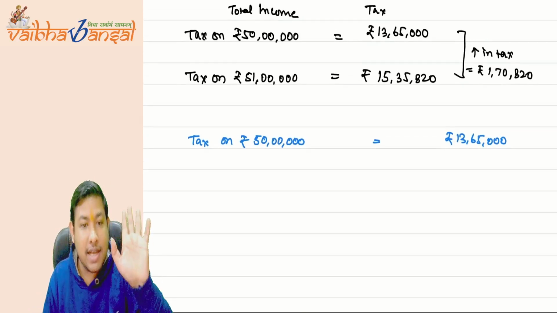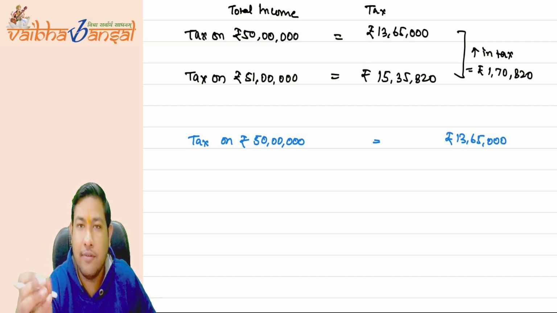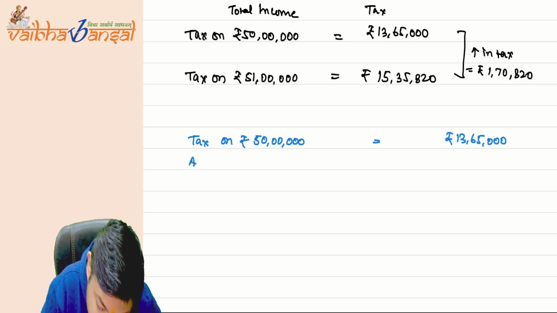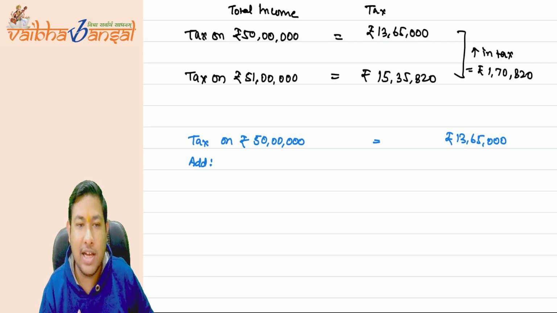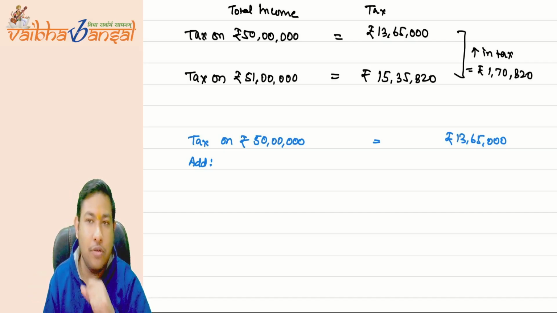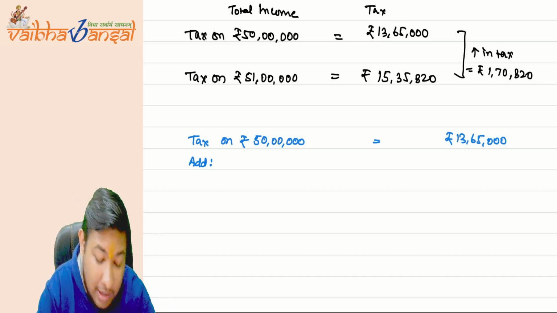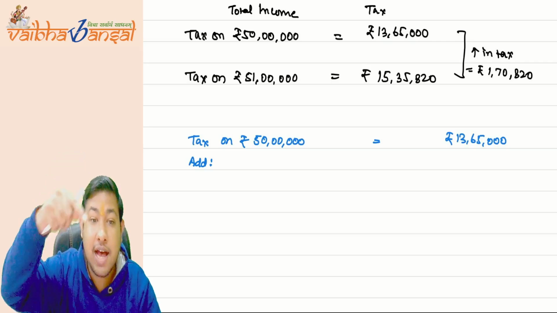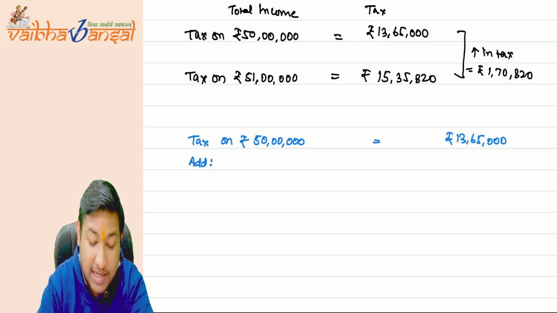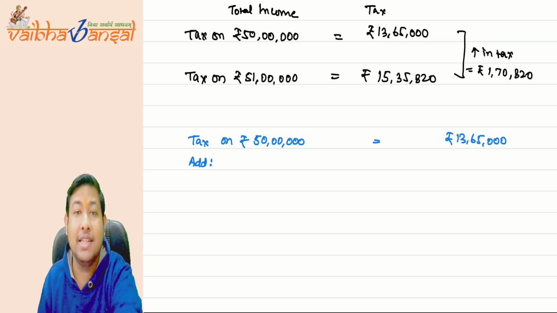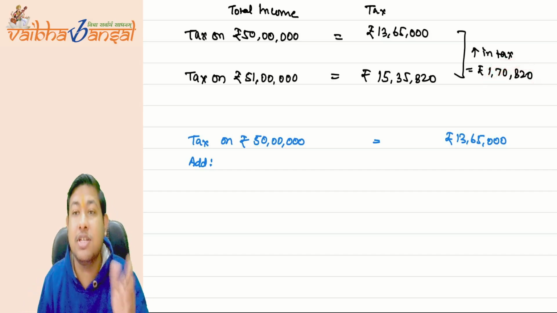The government is saying, just think one thing. You have a problem that you are earning only 1 lakh rupees and I am charging you tax of 1,70,820. Your problem is that the increase in tax is higher than the increase in income. But how much is the increase in tax higher than the increase in total income? The person says it is 70,820 only.